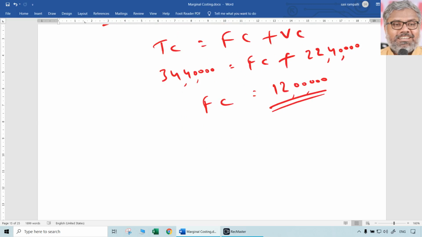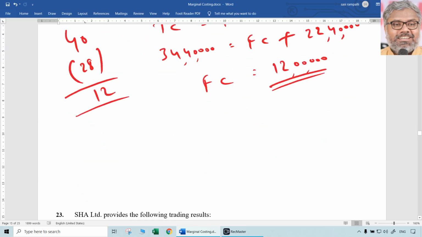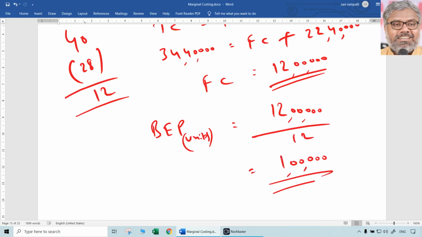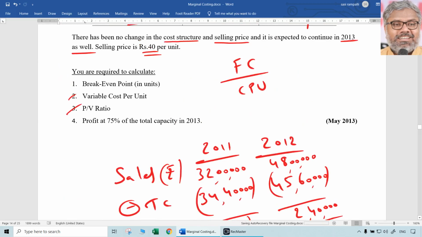Now contribution per unit also you can find out. When variable cost per unit is 28 rupees, selling price is 40 rupees. Naturally contribution per unit is 40 minus 28, 12 rupees. So you have fixed cost, you have contribution per unit. What else do you want? You want break-even point in units. This was the first question for which we are getting the answer now. Fixed cost 12 lakh rupees divided by contribution per unit 12 rupees means break-even point is 1 lakh units. That was asked in question number 1. So we have break-even point in units, that is 1 lakh units.